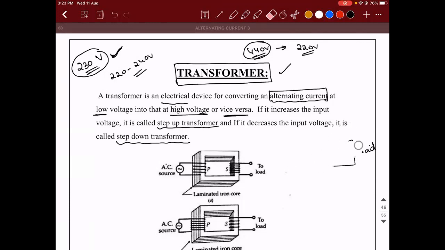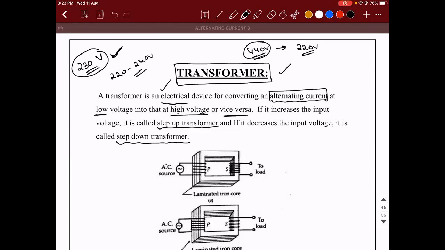Okay, please make a note of all these points. So basically, what is a transformer? A transformer is an electrical device which is used for converting only an alternating current at low voltage into a high voltage, or vice versa. Similarly, if it increases the input voltage, we call it a step-up transformer. If it decreases the input voltage, it is called a step-down transformer.